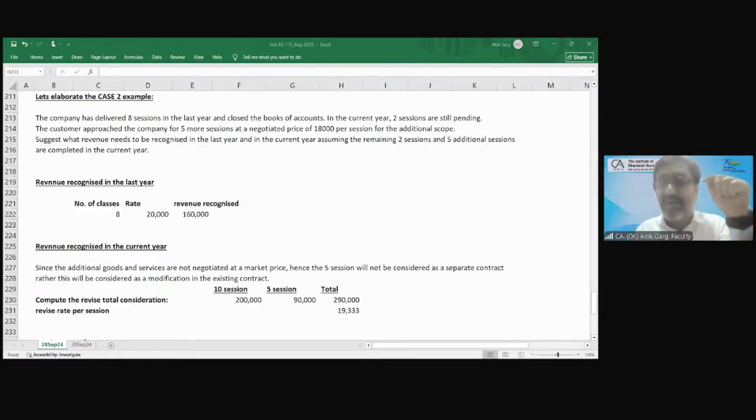As I explained, the adjustment of 35, 33 has to be made if it happened after the year end. And if the contract had been revised in March itself, then you would have to recognize revenue not at 20,000 rupees per class, but at 19,333 per class. This is what I have covered today, and I have summarized it in the last 3 minutes also.